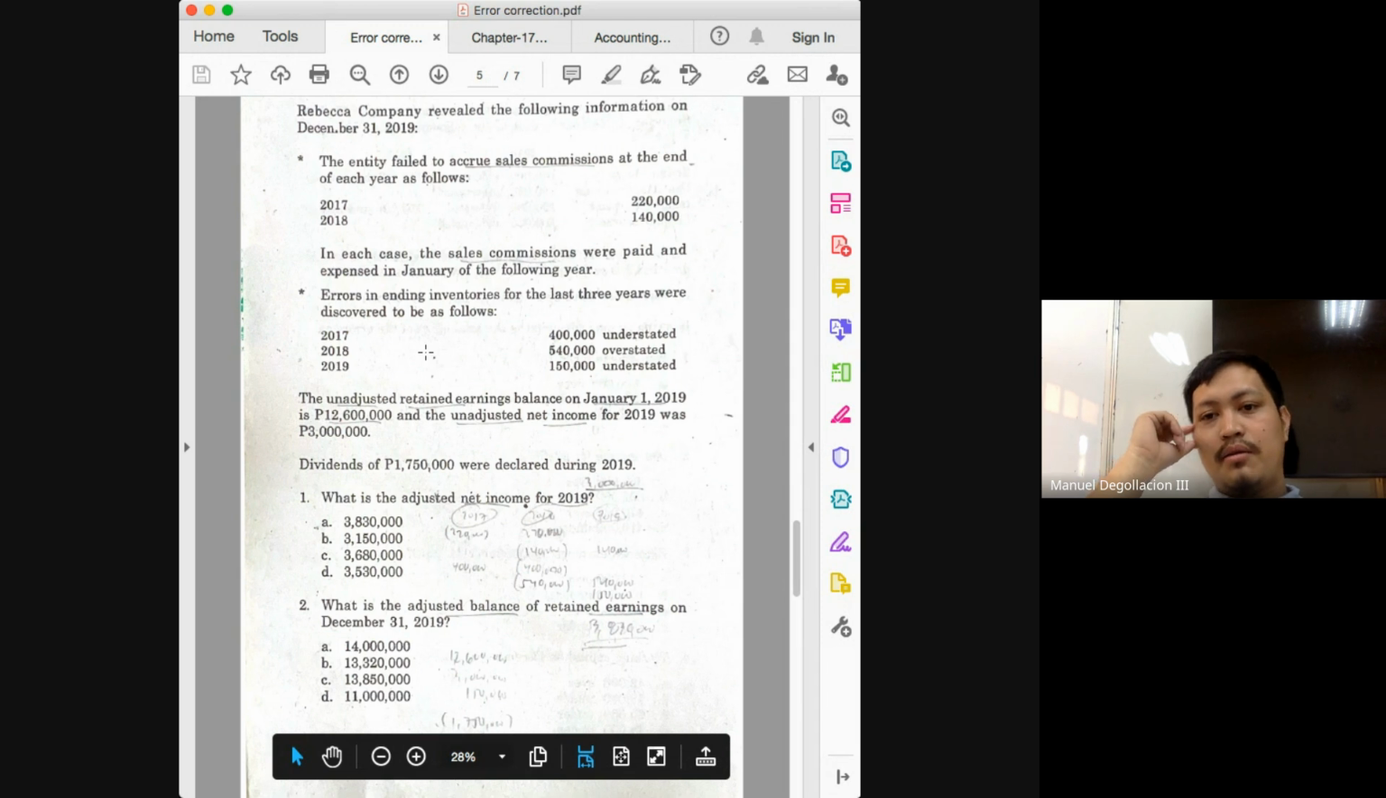So that means if your beginning inventory, class, is overstated, what will happen to your TGAS? Your TGAS would also be overstated. If your TGAS is overstated, what will happen to your cost of goods sold? Your cost of goods sold would also be overstated. And if your cost of goods sold is overstated, what will happen to your net income? Your net income would again be understated.